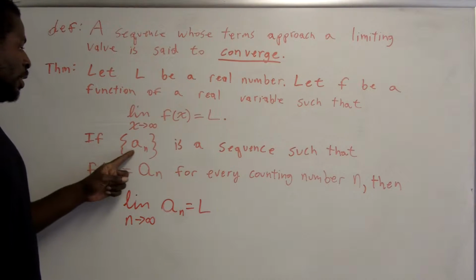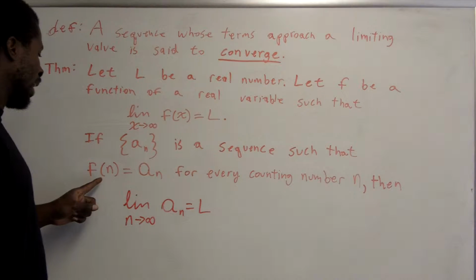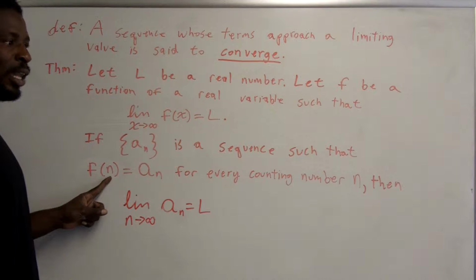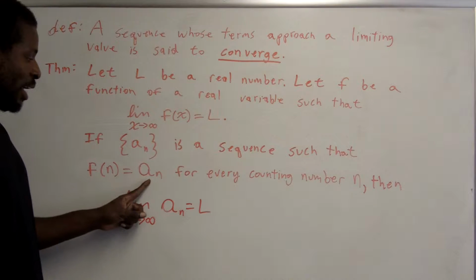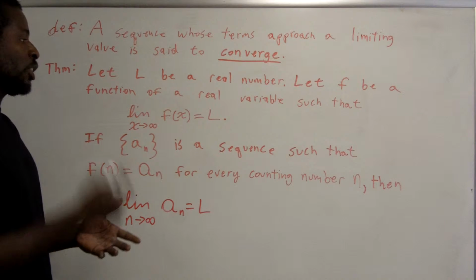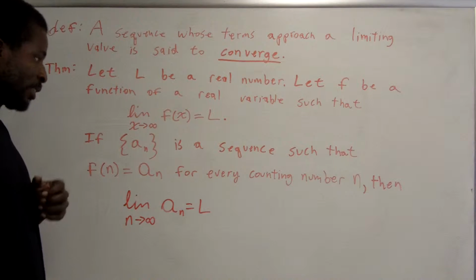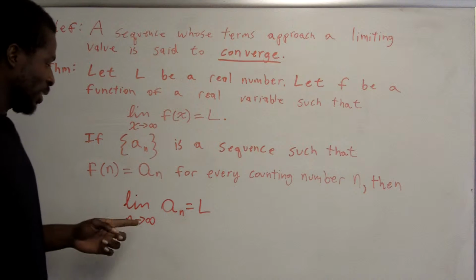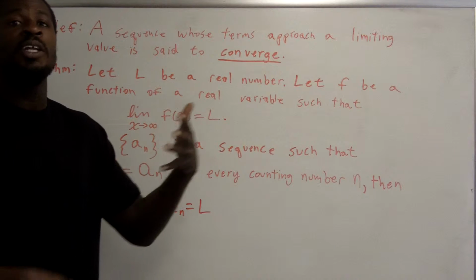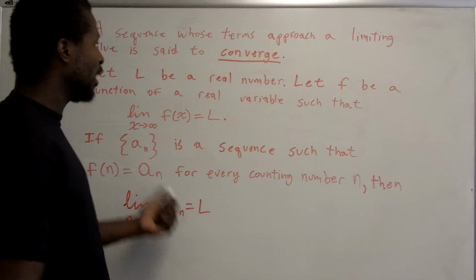Now, if an, which is the sequence, is a sequence such that f of n, notice it's not the f of x, f of n, where n is an element of the set of counting numbers, is equal to a of n for every counting number n. So basically, this is the function that if you restrict the domain to the set of counting numbers, you get the sequence an. That's what the function f is. And all this is saying is that the limit of the function is equal to the limit of the sequence. So if you already know how to find limits, then finding the limit of a sequence is the same as finding the limit of a function. That's what this is saying.